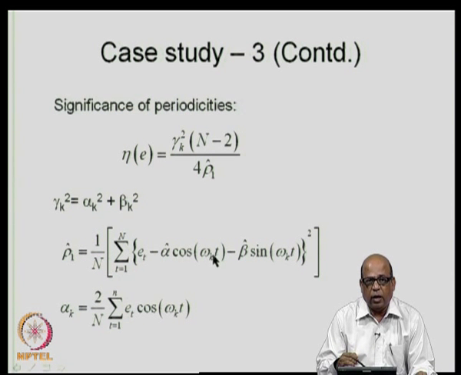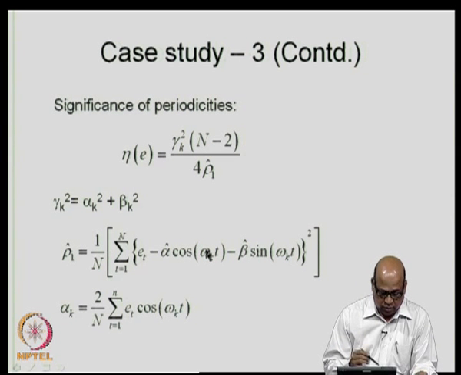Remember, omega k is the omega value for the particular periodicity. Let us say we are testing for periodicity number 1, which in our case is a periodicity of 12 months. Then omega k is that particular value.